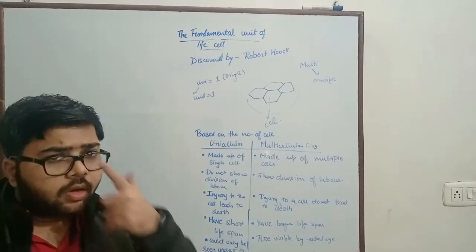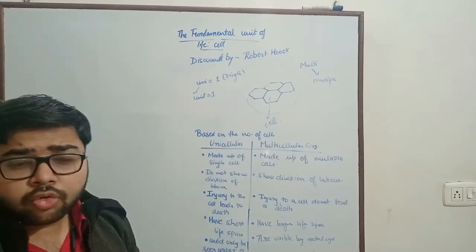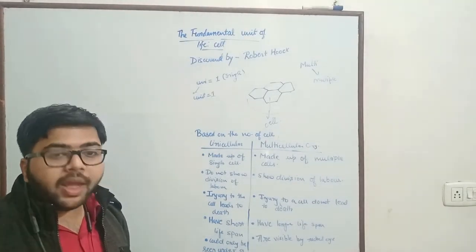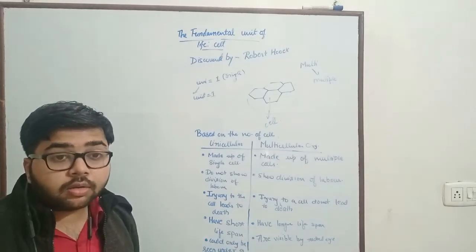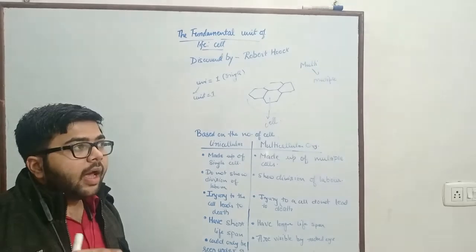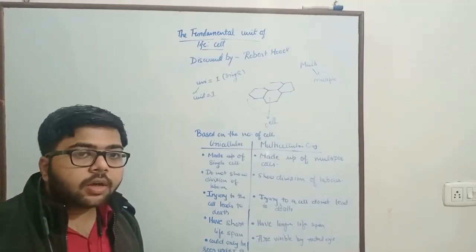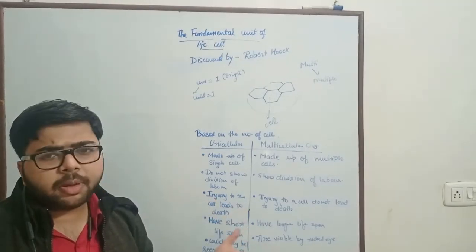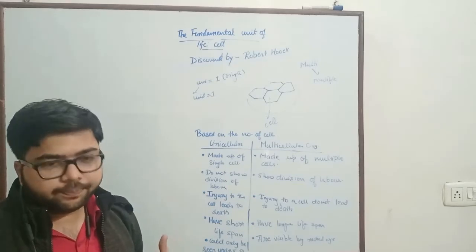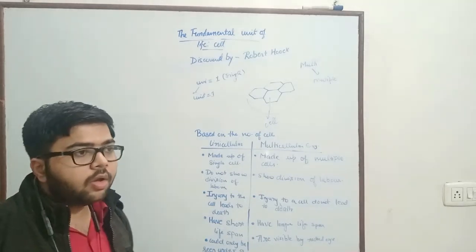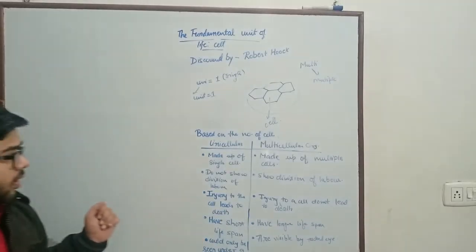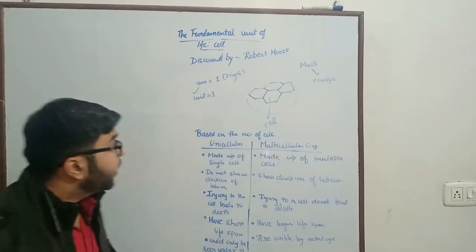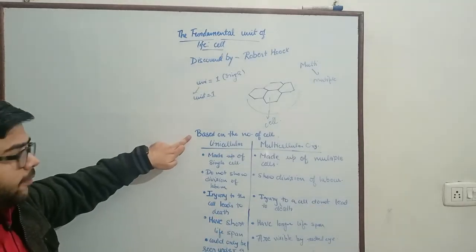You can also understand this by a short example. If you are standing on a terrace and a single person is walking at a distance, you may or may not notice that person. But if a crowd of people, hundreds or thousands, or even 20 or 30 people, are going together, you can easily see that a bunch of people are going. So this is the difference between unicellular and multicellular organisms. This was based on the number of cells.